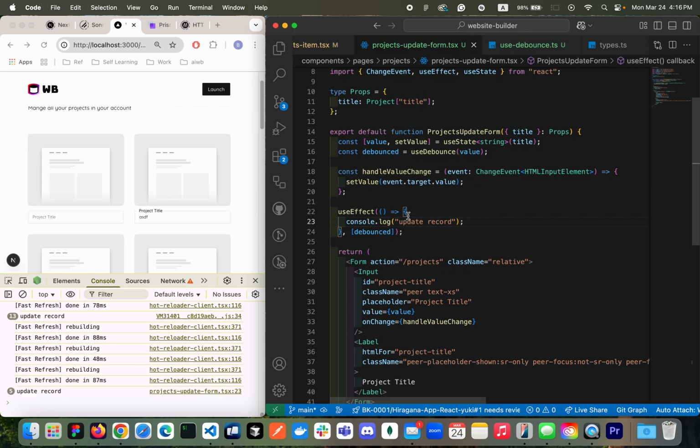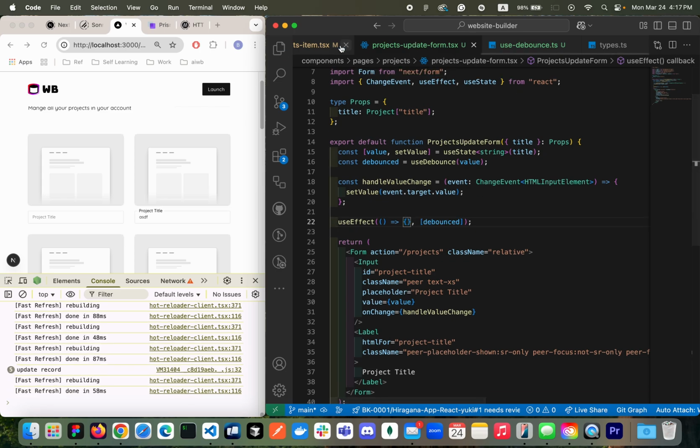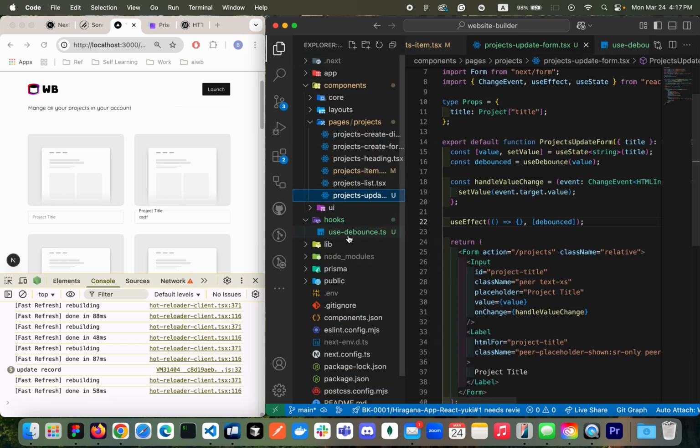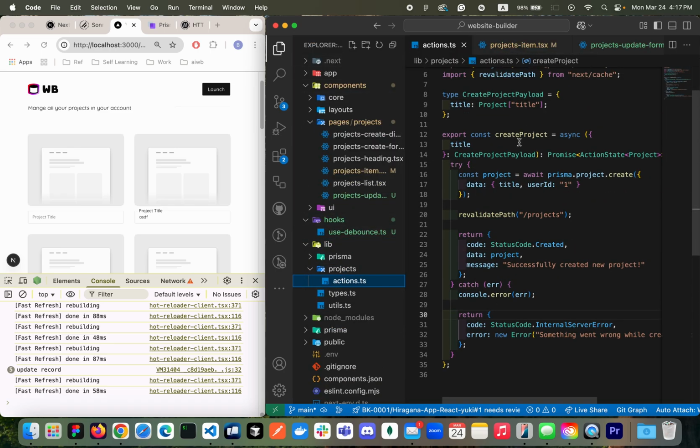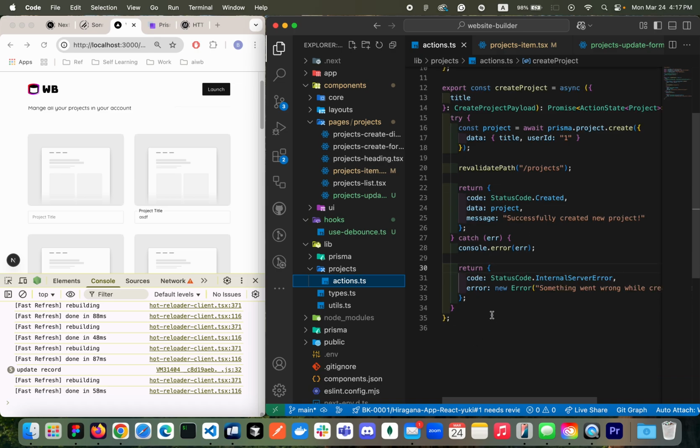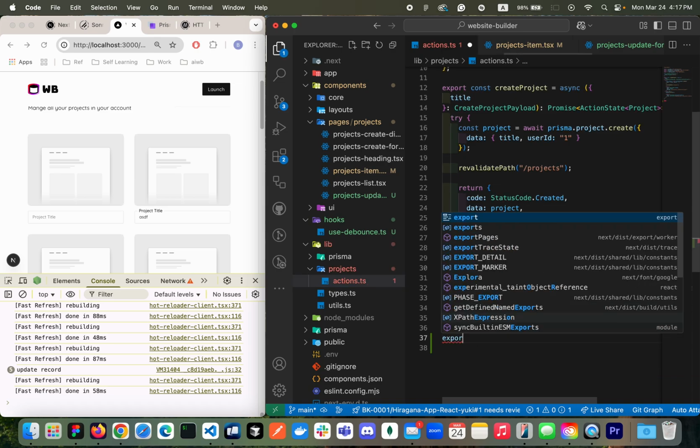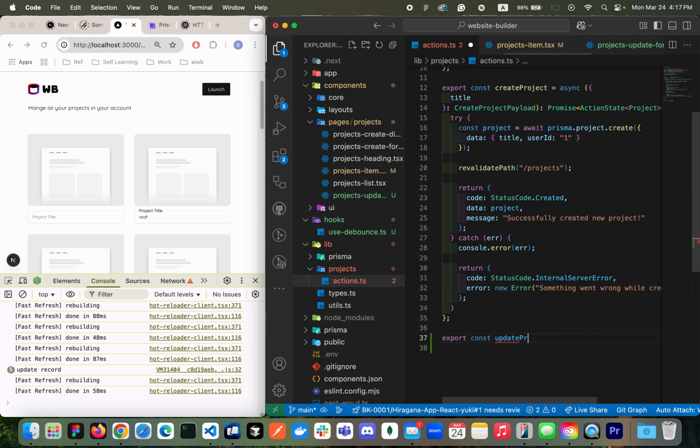So now here, I'll be sending a server action. So I'll be going to the projects actions here. We were able to create it, so now we're gonna update it. So export const updateProject, awesome, async.